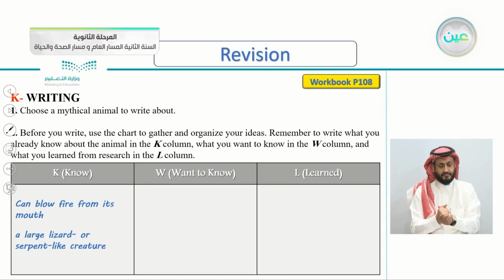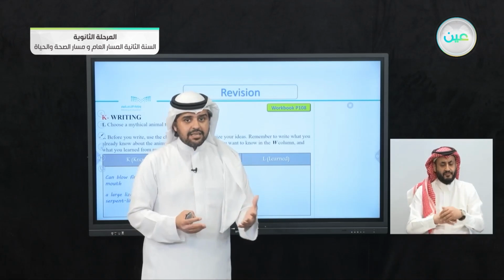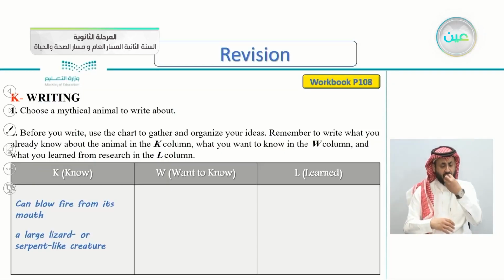And it's a large lizard or serpent-like creature, just like a lizard or a serpent. So again, what I already know is that it can blow fire from its mouth, and it's also a large lizard or a serpent-like creature.